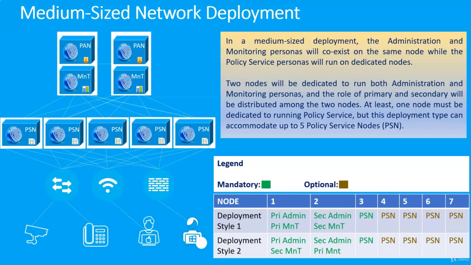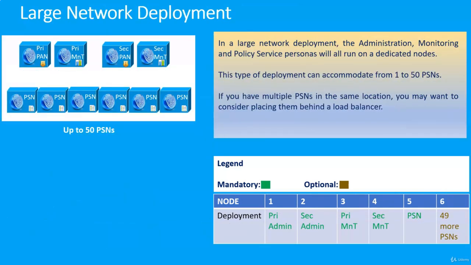In a large network deployment, primary admin, secondary admin, primary monitoring, secondary monitoring, and policy service personas will all run on dedicated nodes. Note that in this type of deployment, you can have up to 50 policy service nodes.